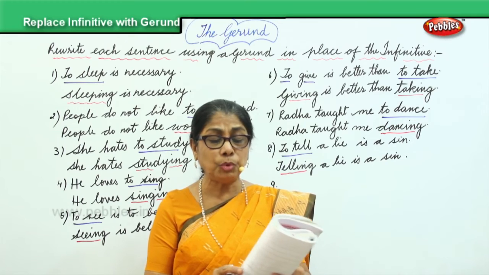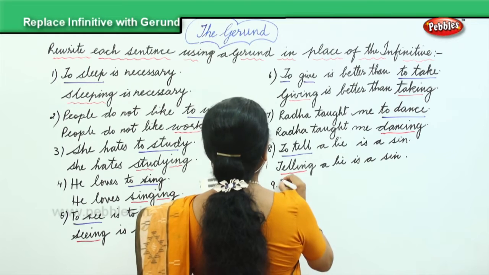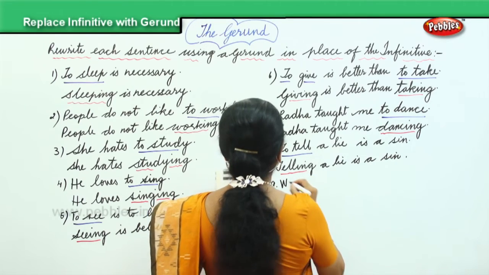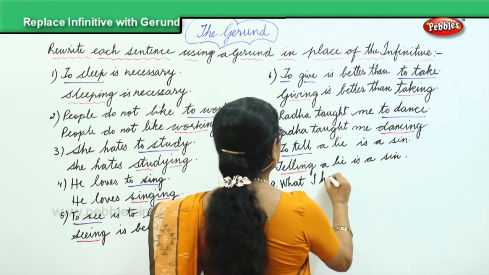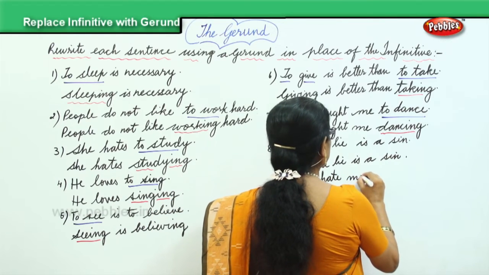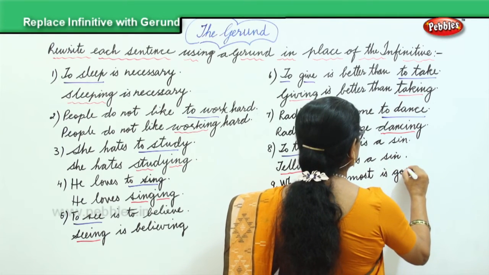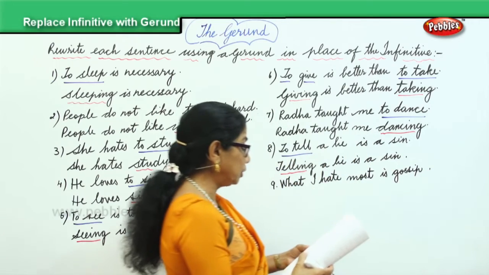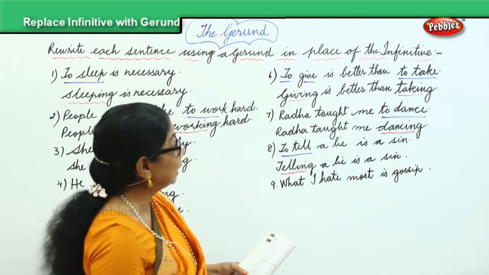Now, one more sentence. What I hate most is gossip. What I hate most is gossip.